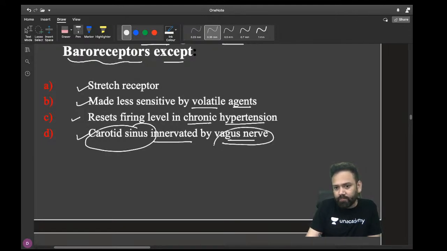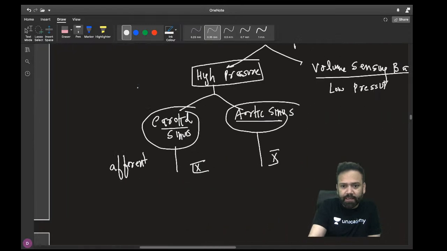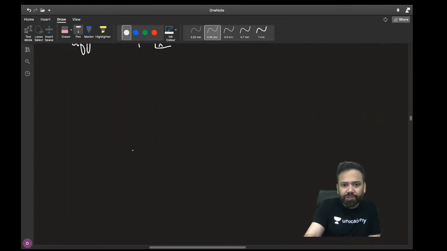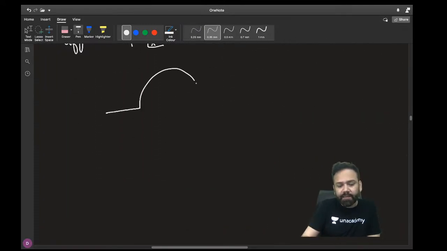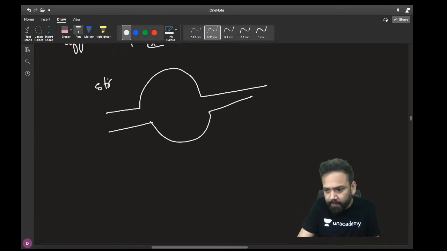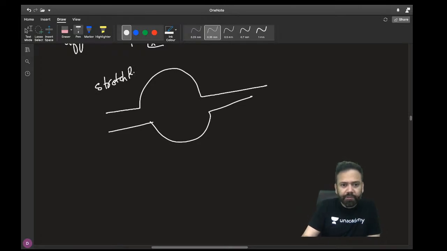Yes or no? It is by which nerve? It is by the ninth nerve, not the vagus nerve. Of course, they are stretch receptors. I will discuss that. These carotid and aortic sinuses are stretch receptors, as you all know.